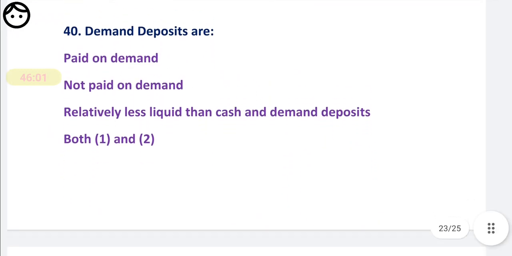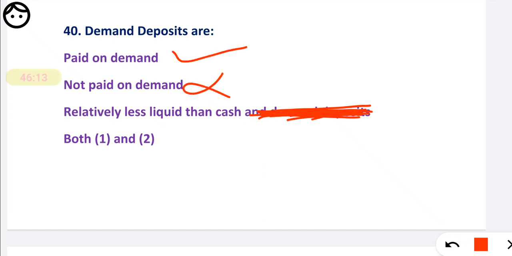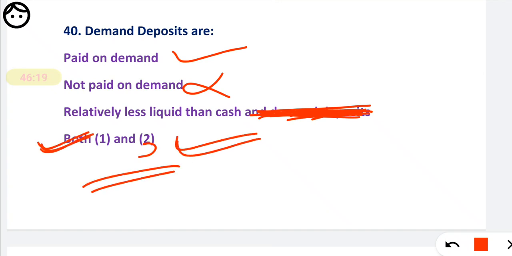I don't know how the question has been framed, but ideally that line should not be there. If I have to frame the question, that line should not be there, and paid on demand, not paid on demand, and so here 3. So for this type of question, you have to mark both if the question is like that.